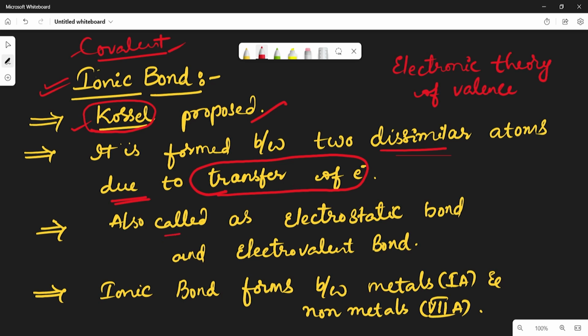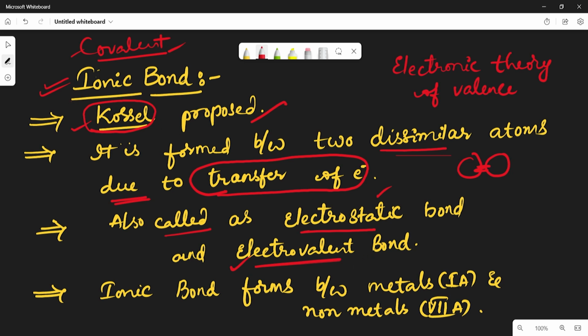It is also called an electrostatic bond and an electrovalent bond, because this ionic bond is formed between two dissimilar atoms. In between the two dissimilar atoms there exists an electrostatic force, so that's why it is called electrostatic bond. The concept of valency is clearly explained in this bond, so that is why it is called electrovalent bond.